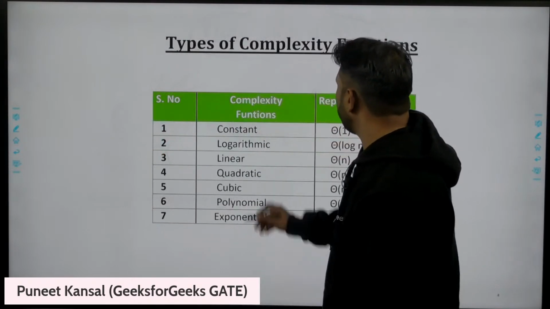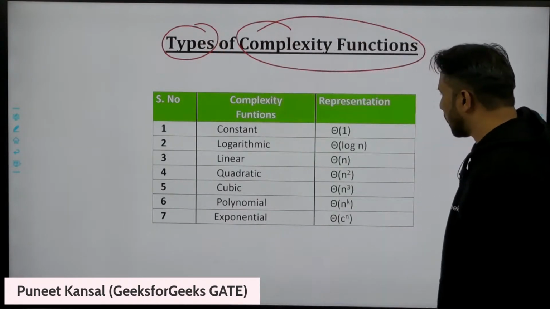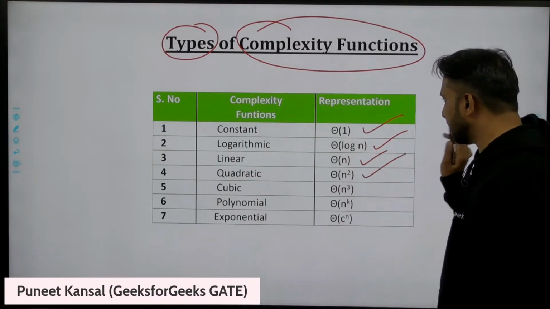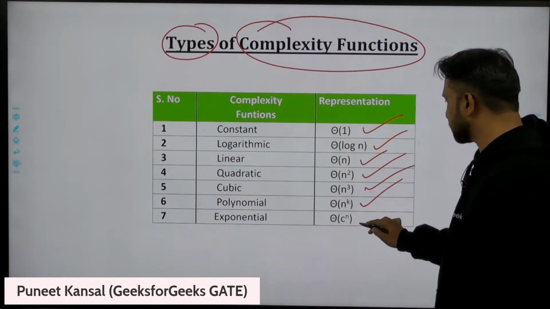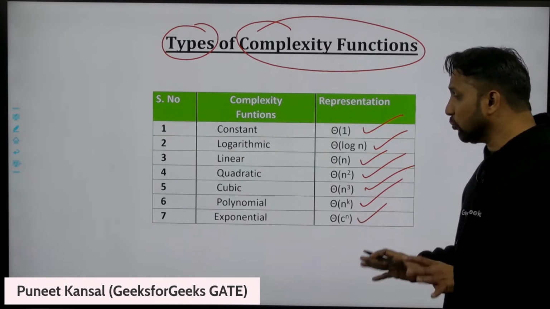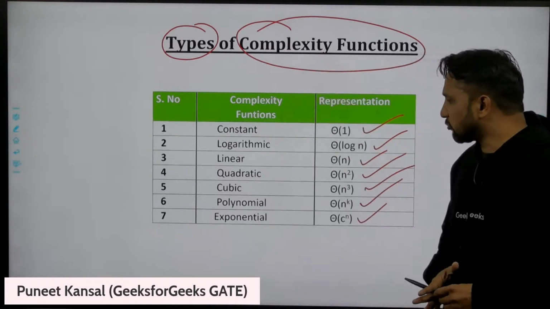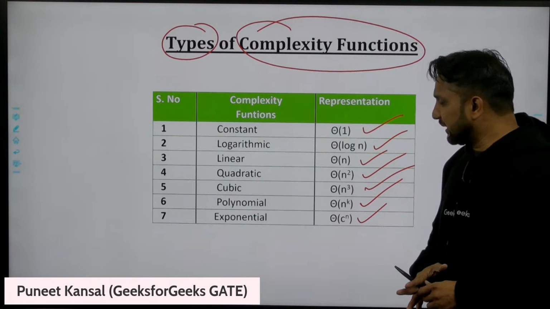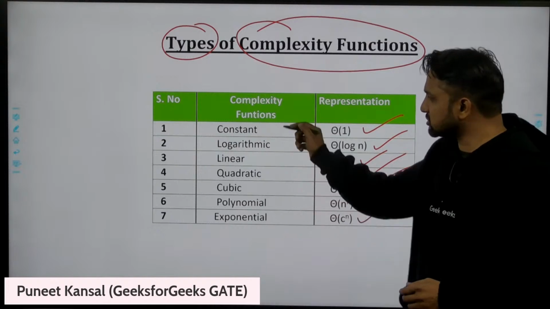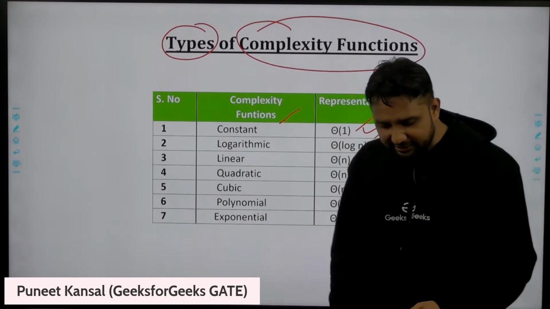Now let's talk about the various types of complexity functions. These are the various types: constant, logarithmic, linear, quadratic, cubic, polynomial, exponential. Can you tell me, out of these complexity functions, which will take the maximum time?